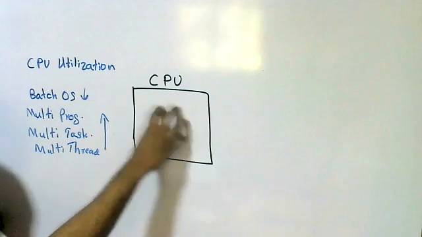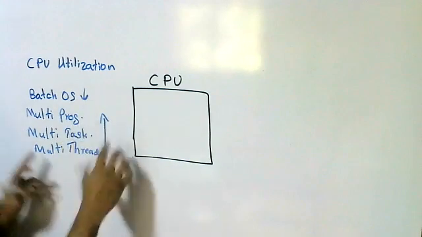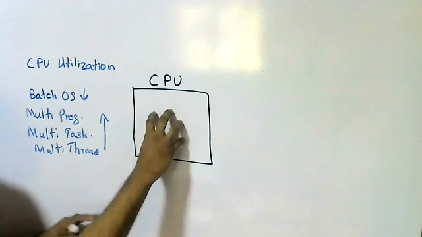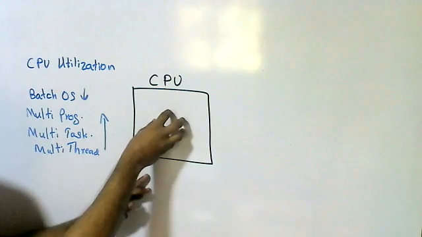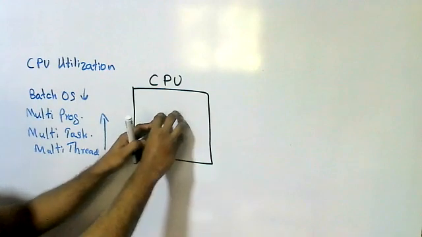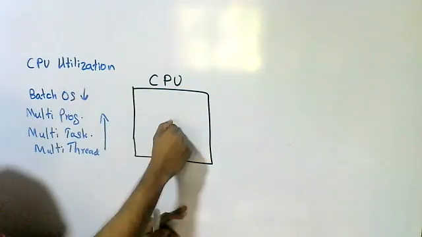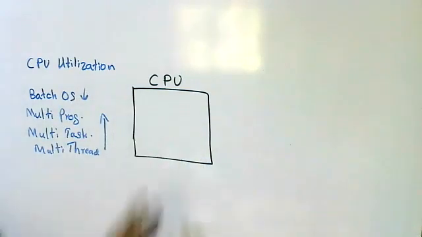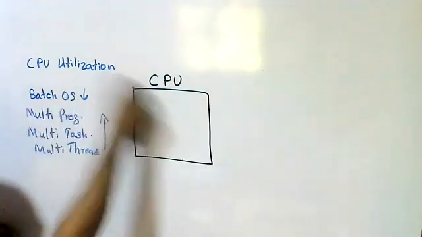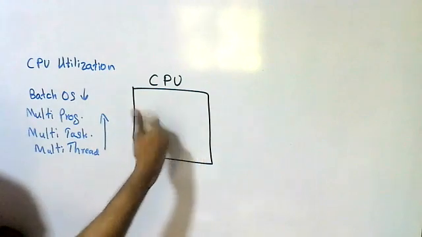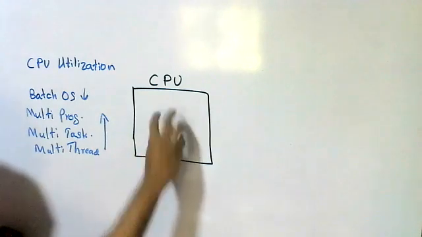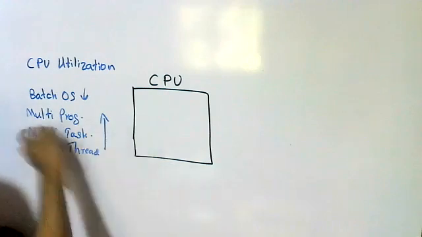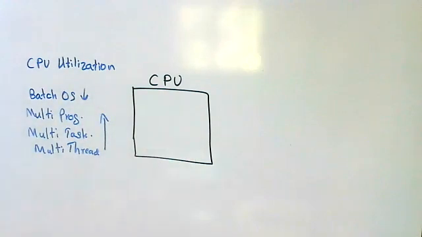In multi-programming, if one process is running on the CPU and it needs an IO event, it comes out and the next process comes to the CPU. If it terminates, the next process comes to the CPU. Likewise, CPU utilization is high in multi-programming.